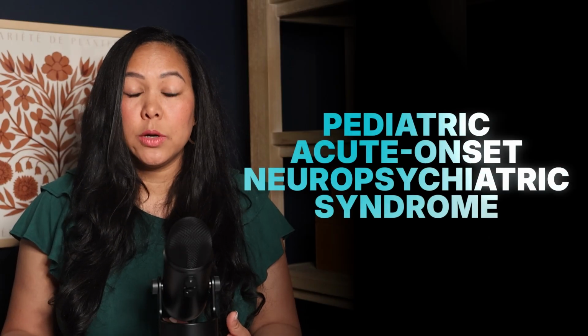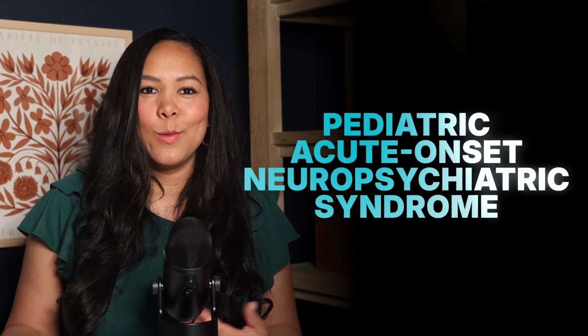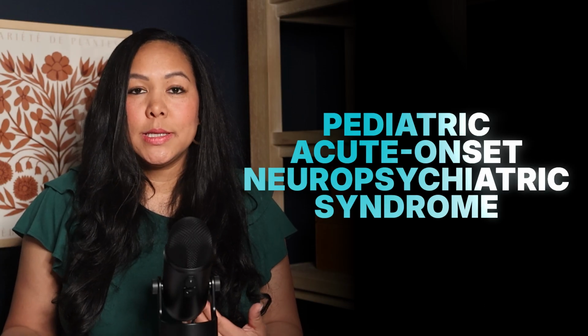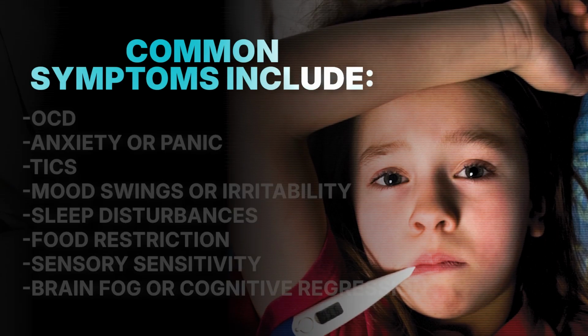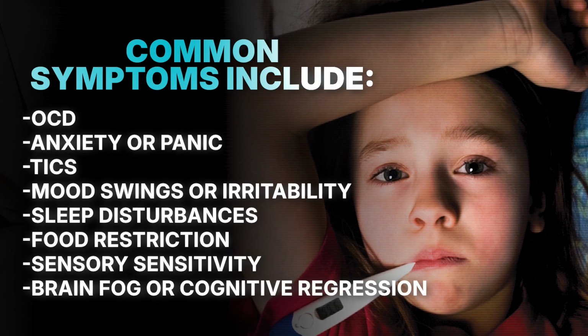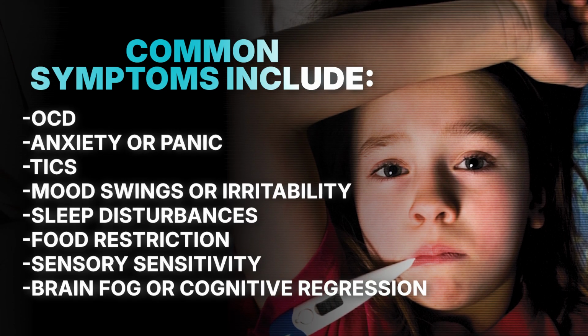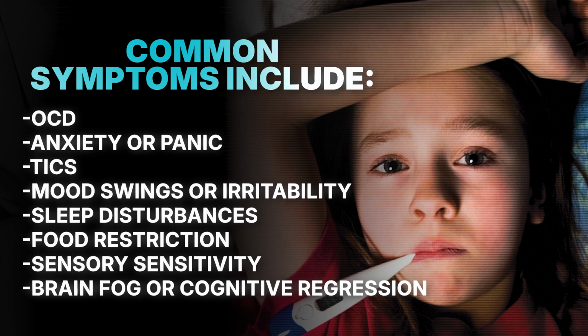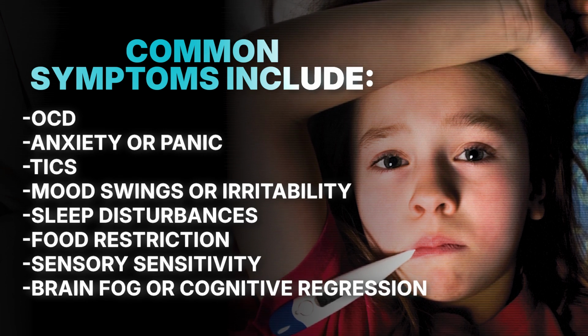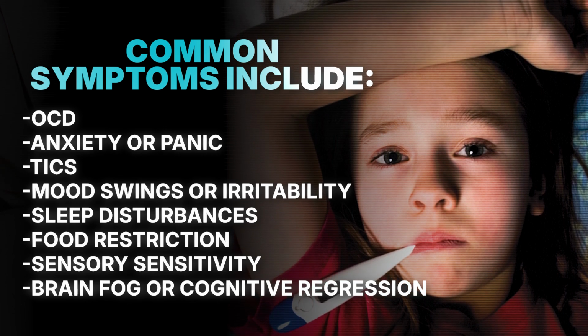So PANS stands for Pediatric Acute Onset Neuropsychiatric Syndrome, and one of its defining characteristics is sudden onset of symptoms. Parents often describe a child who seemed to be doing well and then almost overnight develops symptoms such as OCD, anxiety or panic, tics, irritability or emotional dysregulation, sleep disturbance, food restriction, sensory sensitivities, cognitive regression.